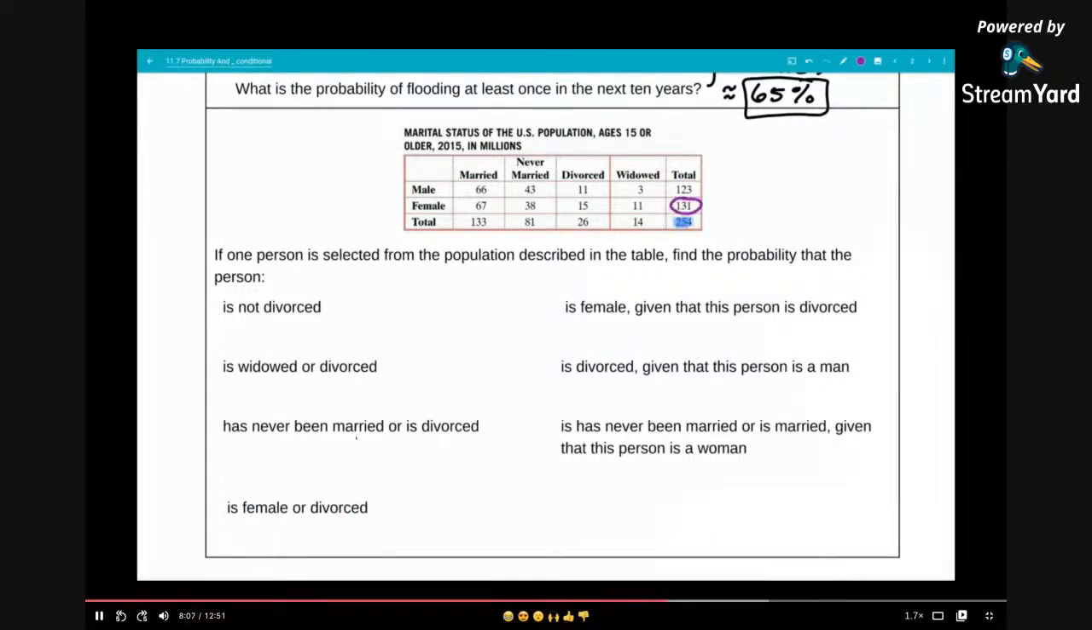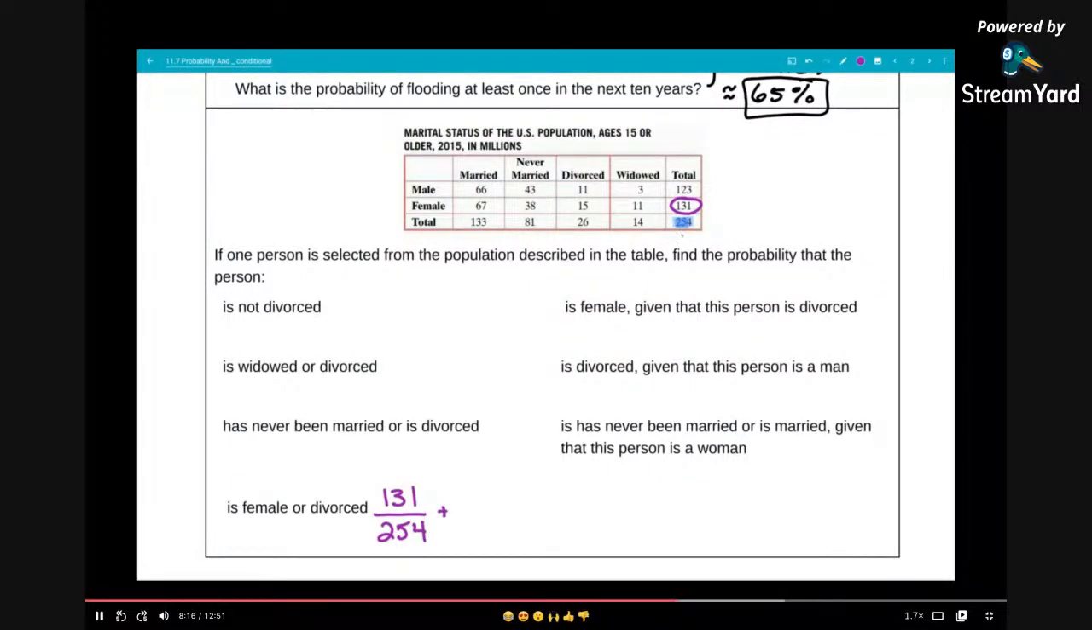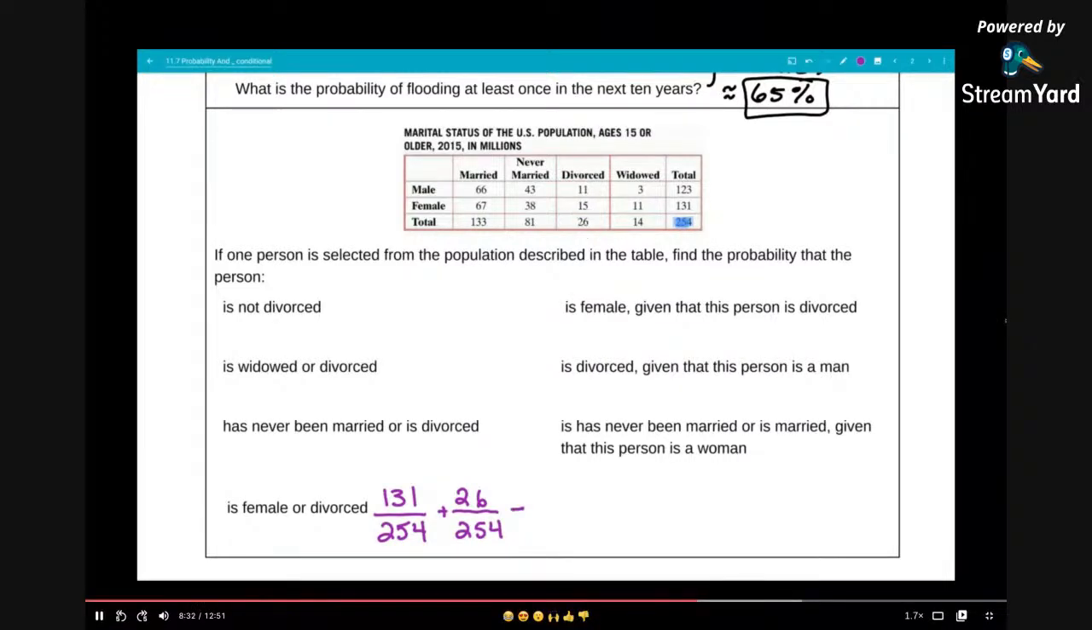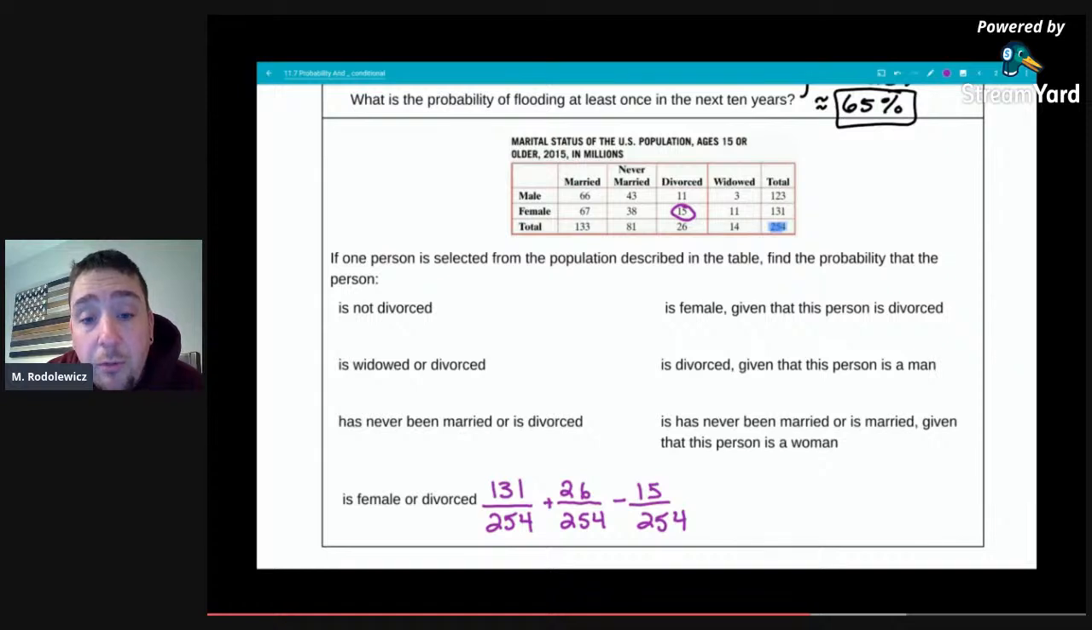We could definitely select a female that is divorced. So from last section, the probability of selecting a female is 131 out of 254. The probability of selecting someone that's divorced is 26 out of 254, but we must subtract the intersection, 15 out of 254. There are 15 women who are counted in both those previous probabilities, so we need to subtract out the overcounting for a final total of 142 out of 254.